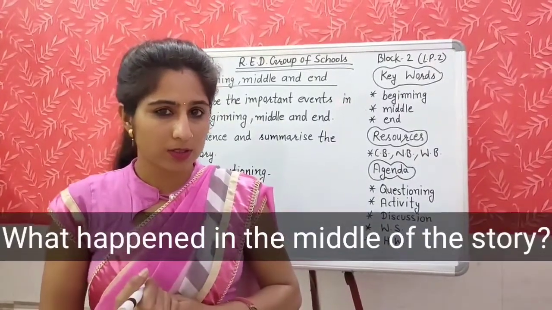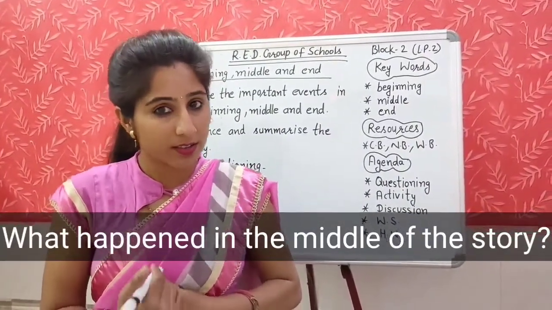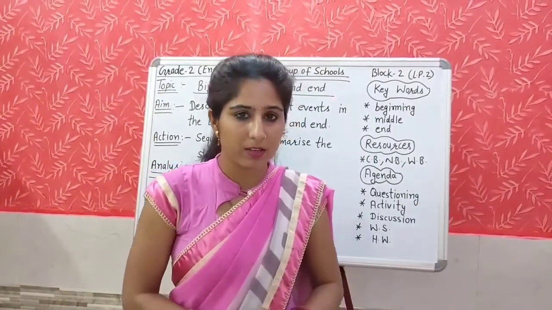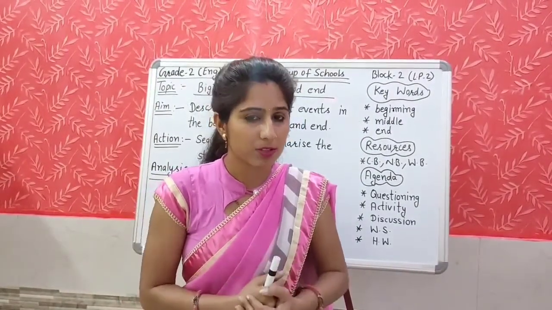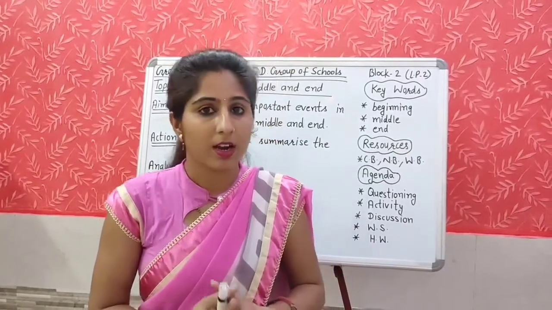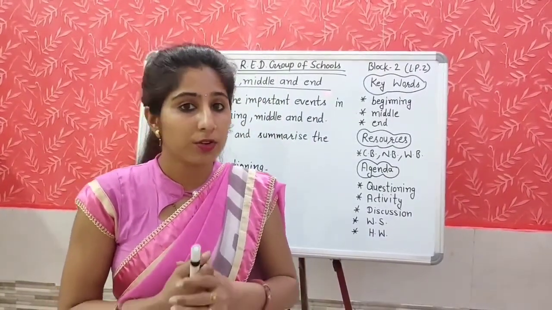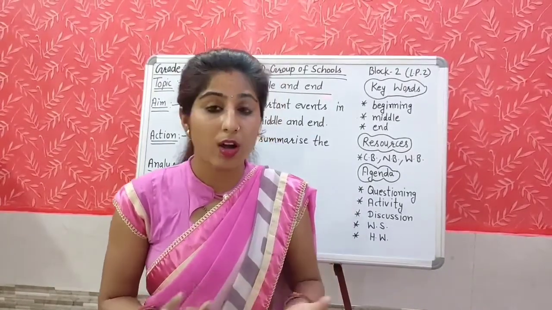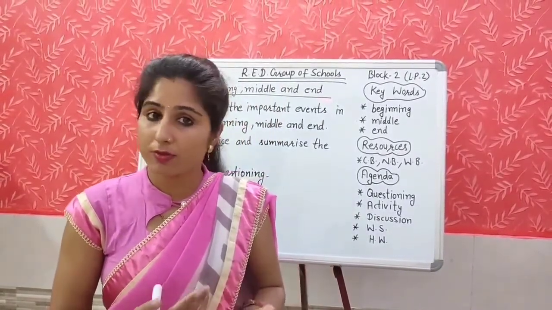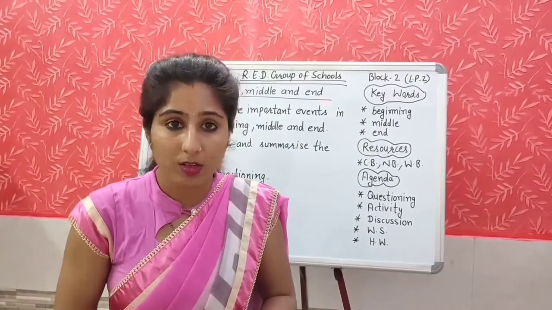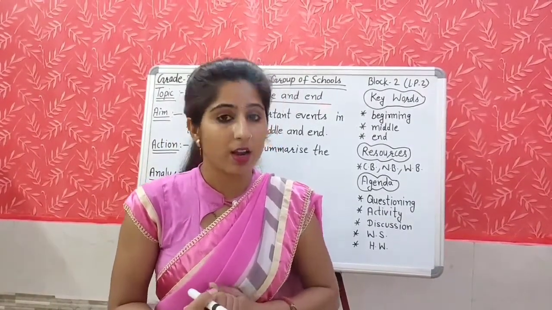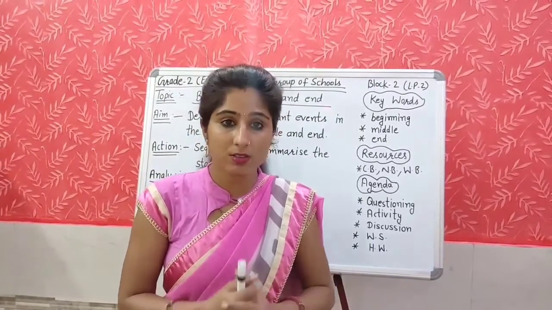Guess about this. My next question is, what happened in the middle? Think about the answer. Right. In the middle, Anya freed the dragon and they flew all around in the sky. She opened the lock of the chains of the dragon and they flew all around in the sky.